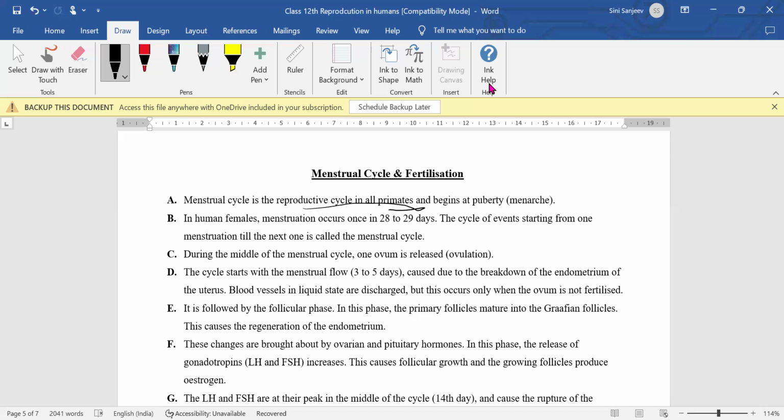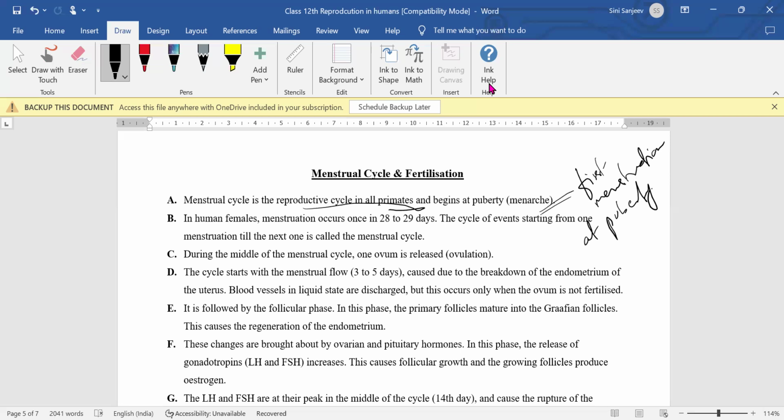Now, menarche means the first menstruation which occurs at puberty. That is called menarche. So the first menstruation at puberty is called the menarche. Usually 28 to 29 days is the cycle of events starting from one menstruation to another. So that entire thing is called what?